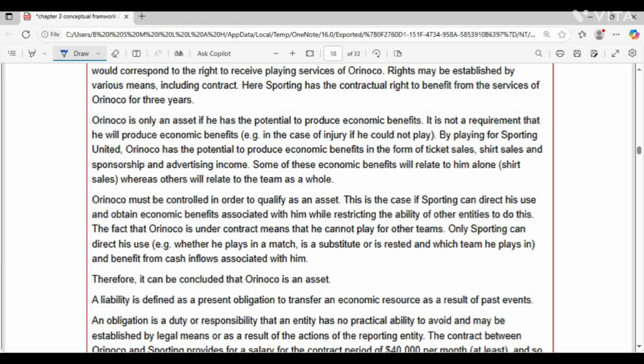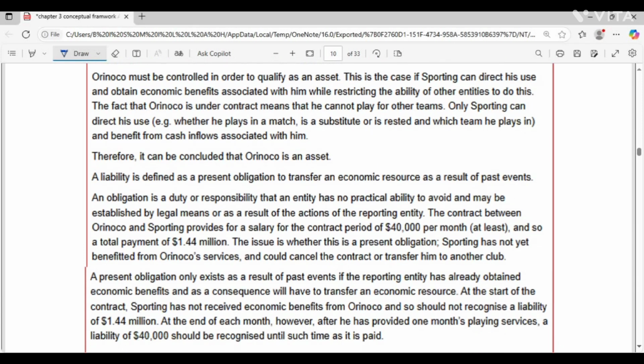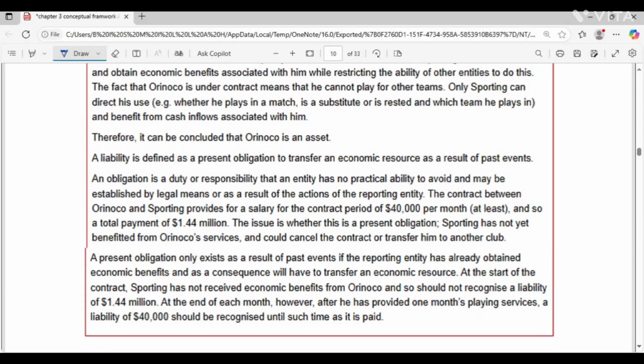Okay, and I will explain in detail, and then you will have to read this, and after that you will understand what actually I'm trying to explain. Hope you have taken the screenshot. Let me move on. Here we have the liability portion. You have also taken a screenshot of this one. Okay, I hope you did it.